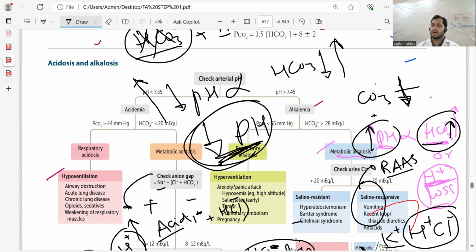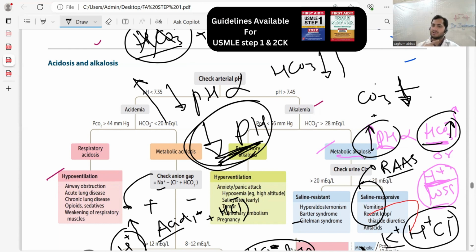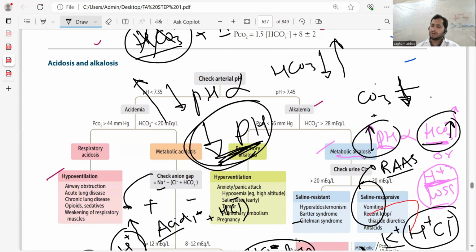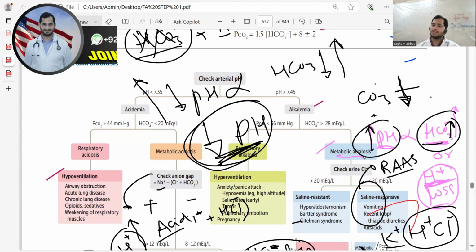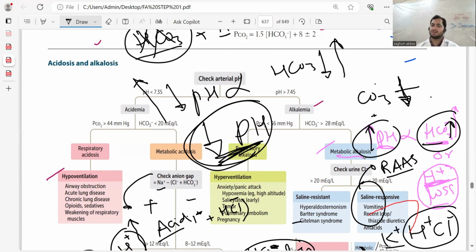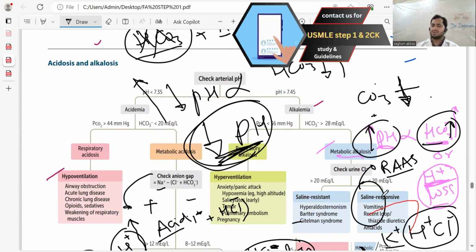Aldosterone will kick out potassium, so you will have hypokalemia. It kicks out H positive, so you will have metabolic alkalosis. Remember, this is a major aspect of this disorder. You will have dehydration, then the renin system will be activated. In this case, chloride is going out of the body, so urine chloride will be decreased.